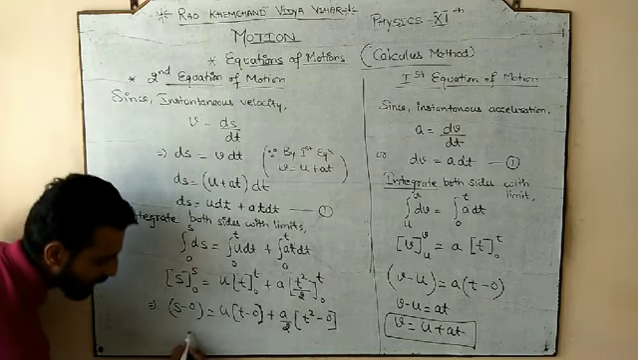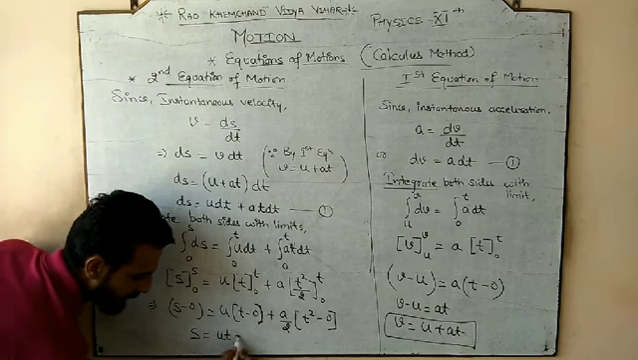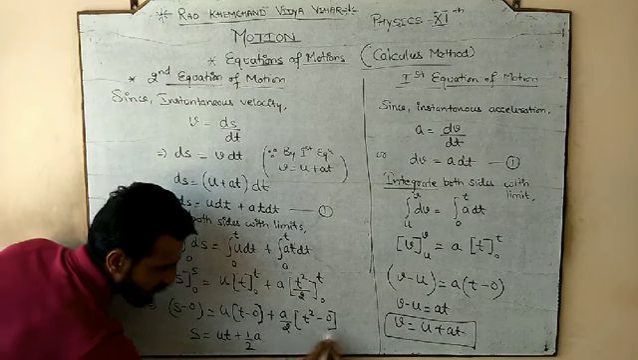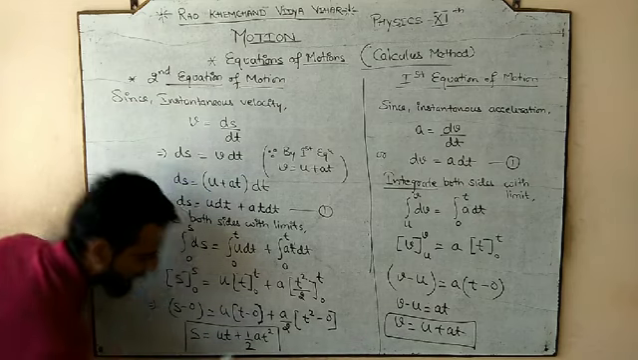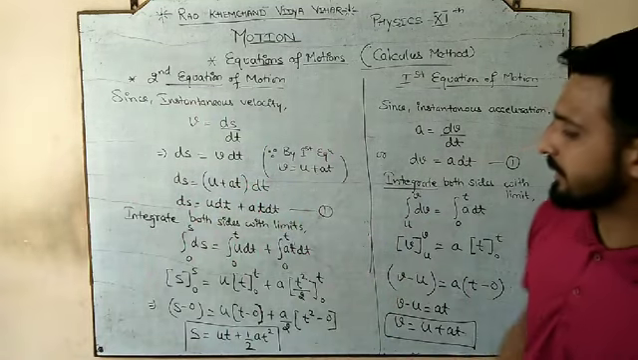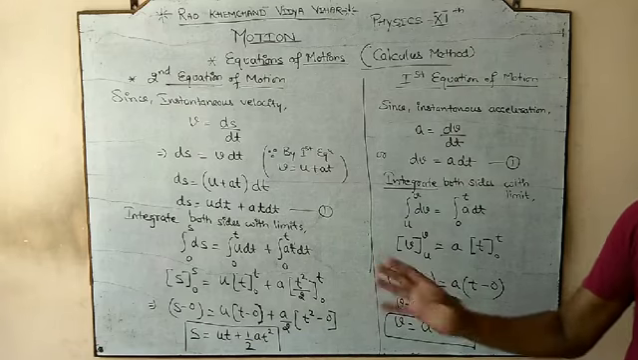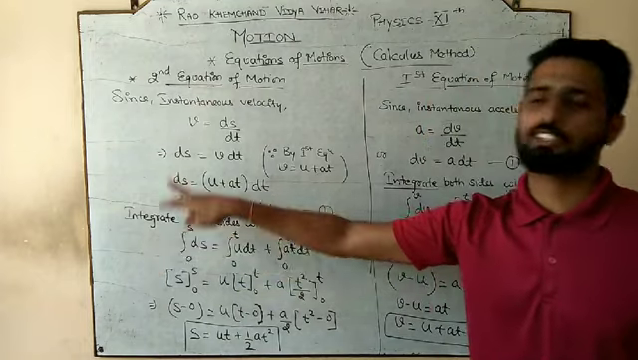So s minus 0 s, t minus 0 t, ut plus 1 by 2 a t square minus 0 t square. And this is our second equation of motion. What? s is equal to ut plus half a t square. The second equation of motion is again derived by using the calculus concept.